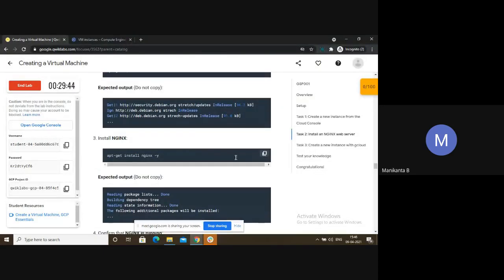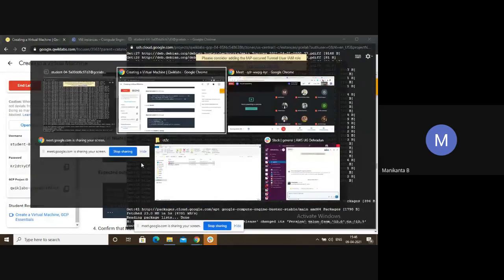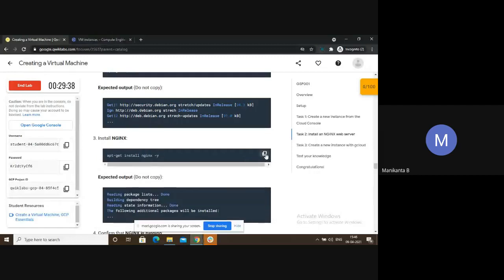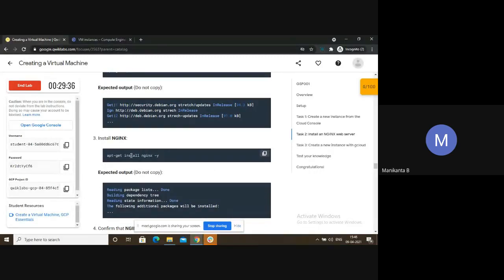Install Nginx. Don't do this copy paste, it's a waste. You click on here, or else sometimes what happens is these spaces will differ, and it will start showing an error to you. So just copy,